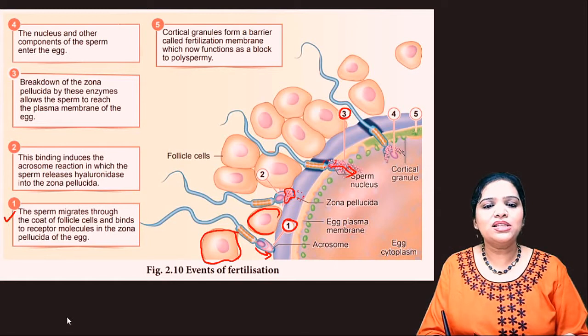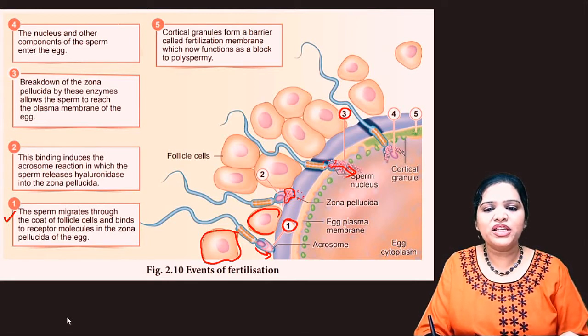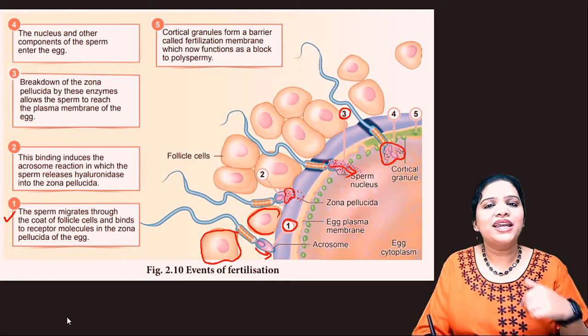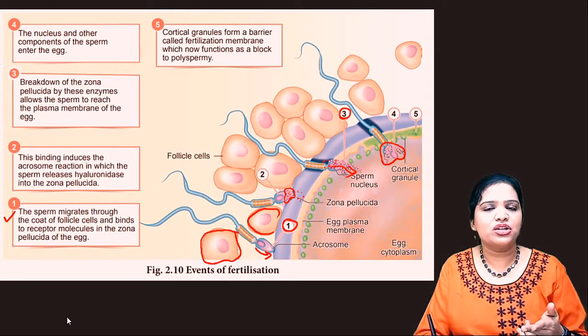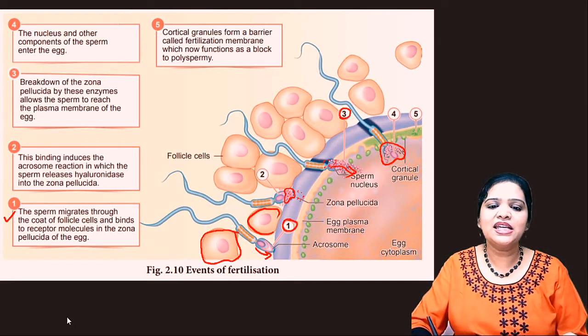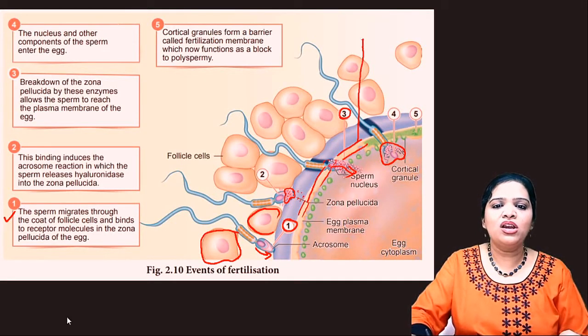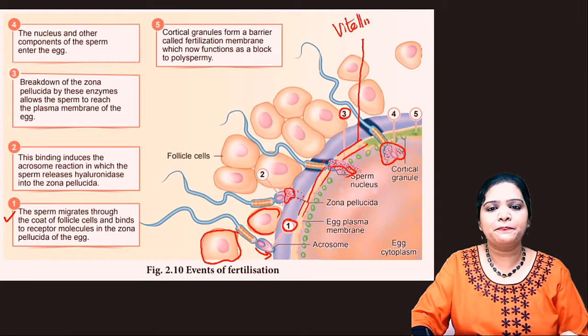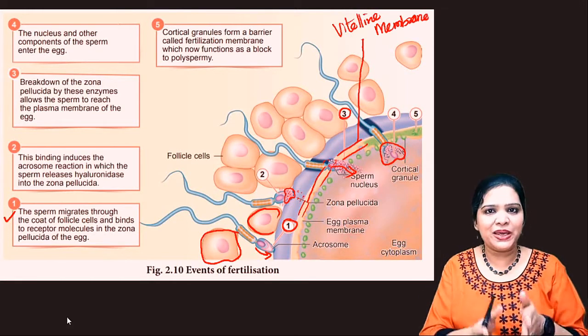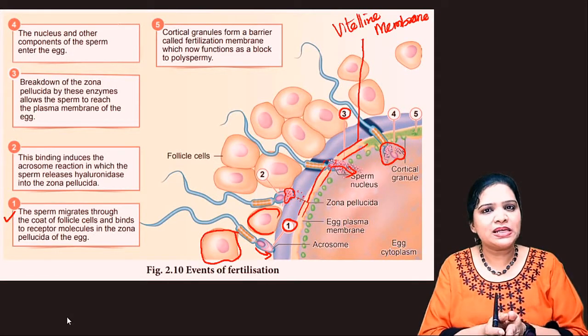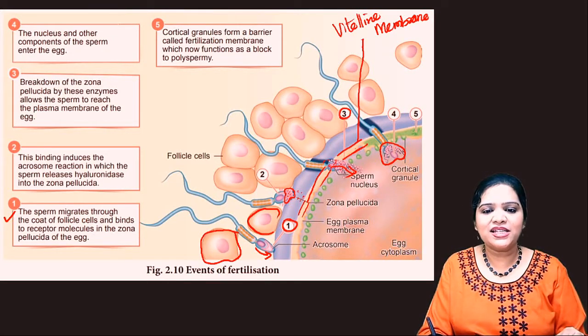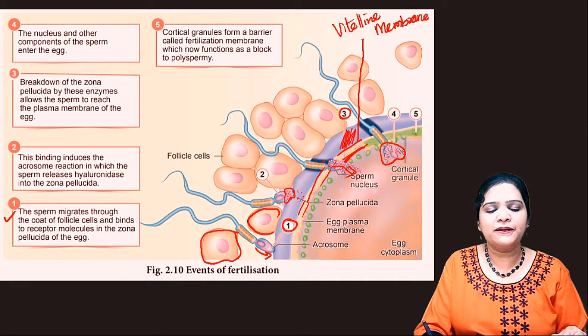Now the fourth step here is that the nucleus of the sperm gets entered. The next one is called the cortical reaction. See, here there is a layer, this yellow colored layer. You could see this is called the vitelline membrane. What is the vitelline membrane? It is a hollow space which is present in between the cytoplasm and the zona pellucida.